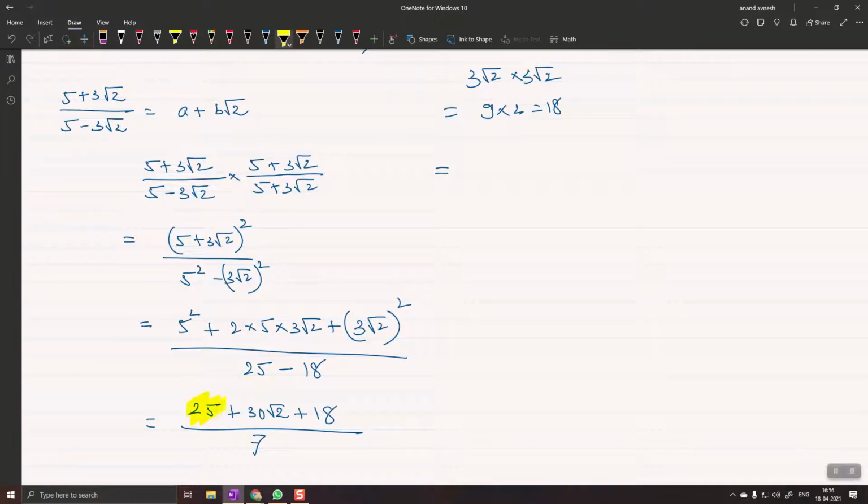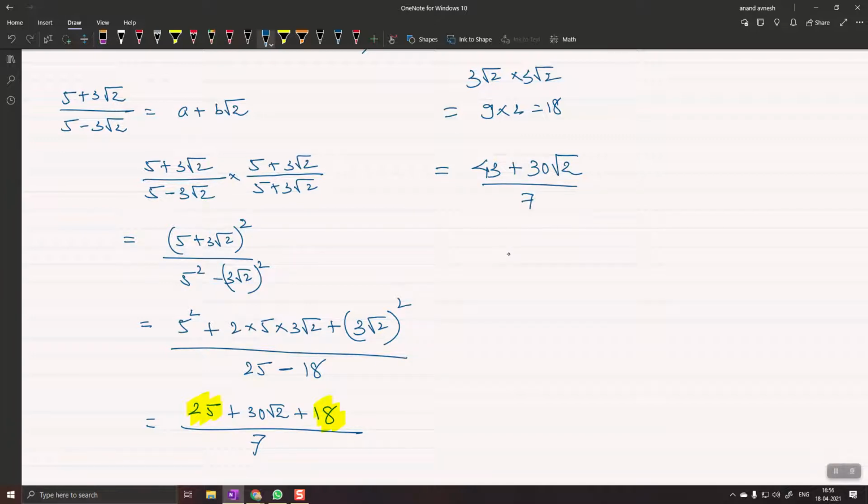We have 25 plus 18. We can add them. They are both rationals. So 25 plus 18 is how much? Come on. 543. Hey, 25 plus 18. You don't have to multiply. Oh, just a minute. 43. Very good. 43 plus 30.